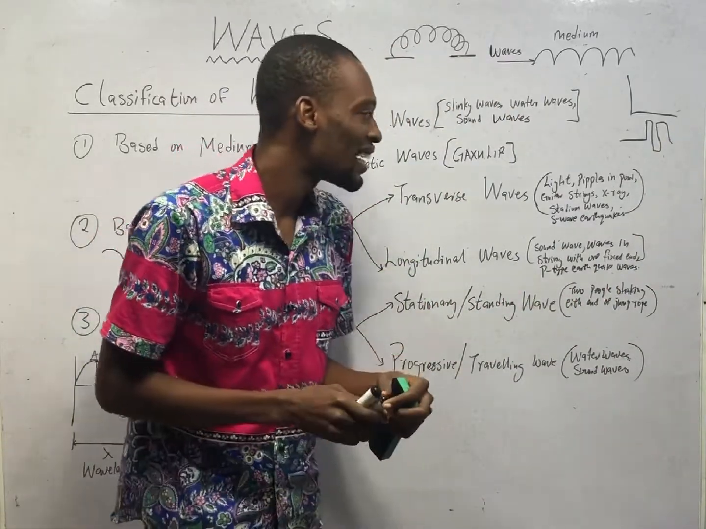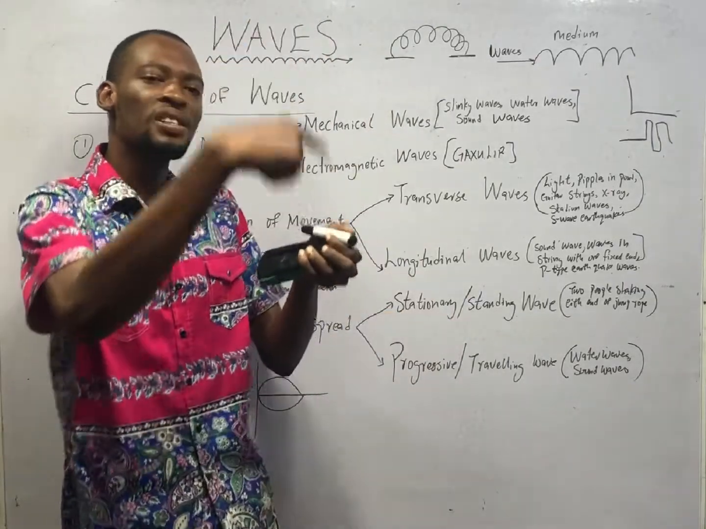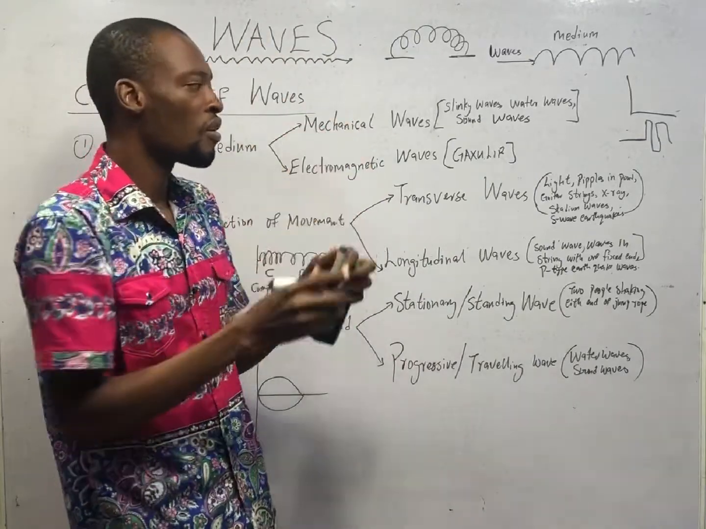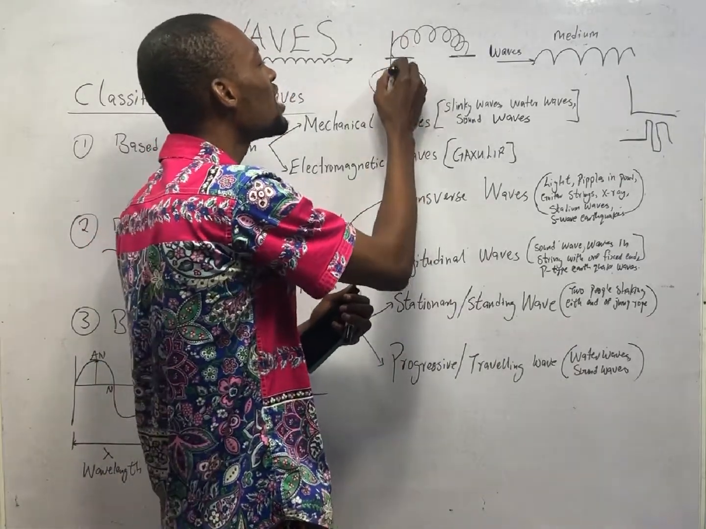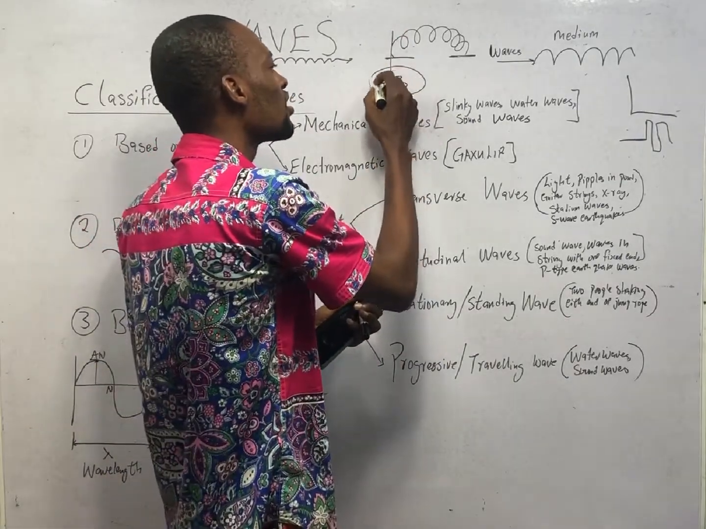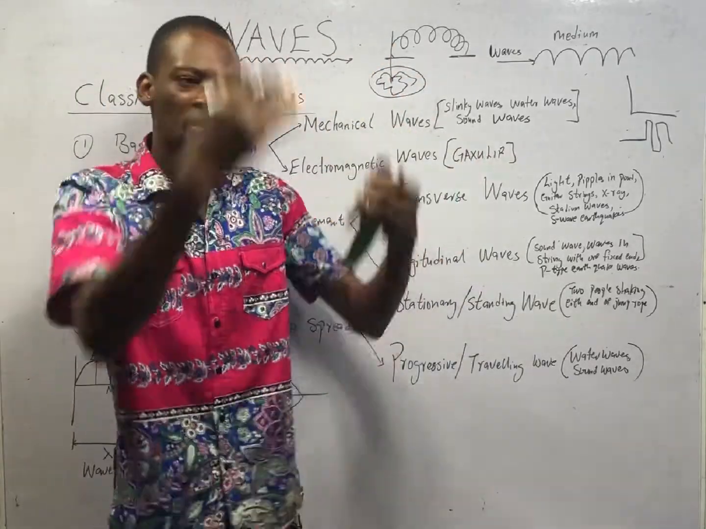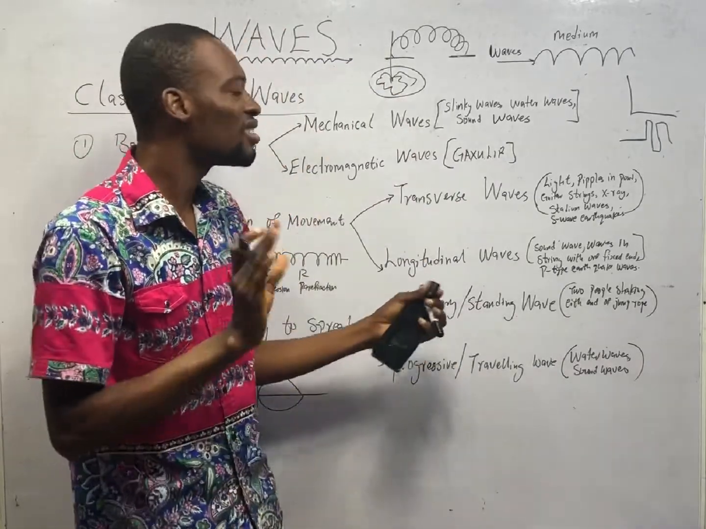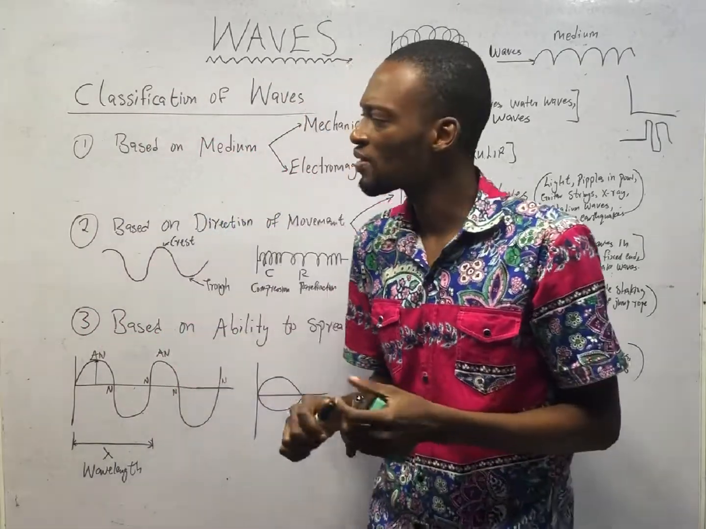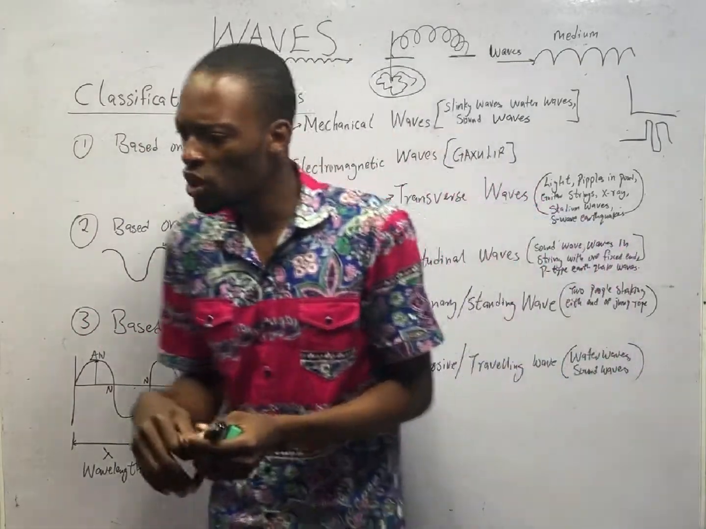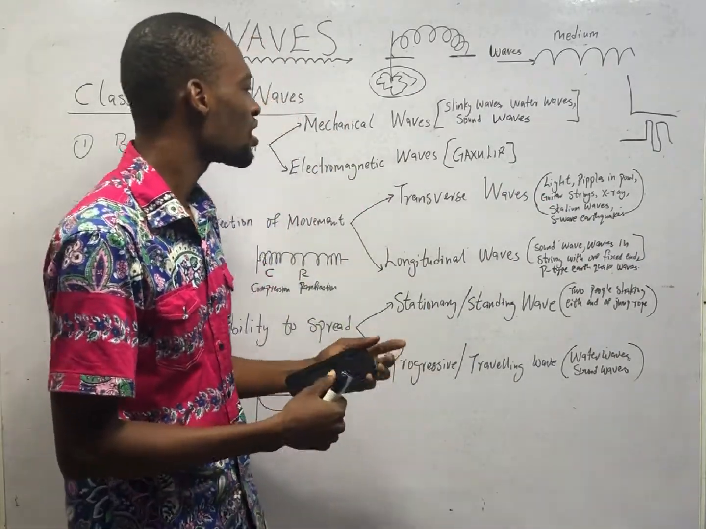Examples of transverse waves are light waves. When you spread the light, you notice that it is moving perpendicular to the direction of the waves. Ripples in a pond. If this is a pond, you hit here, you notice that the ripples spread. So any wave that spreads and goes up and down is simply a transverse wave. So when you are given a question, which of these is a transverse wave? Try to look at the options. Which of the waves spreads, like goes up and down, to and fro? That is simply a transverse wave.